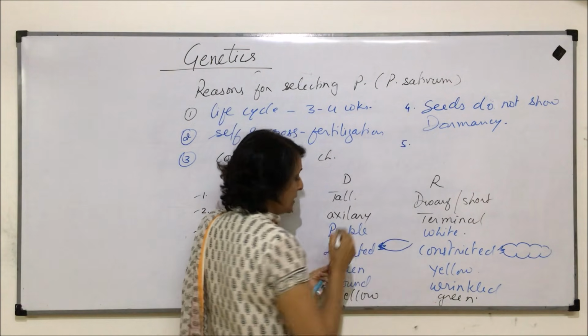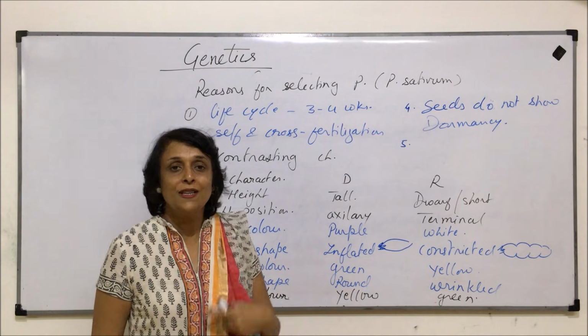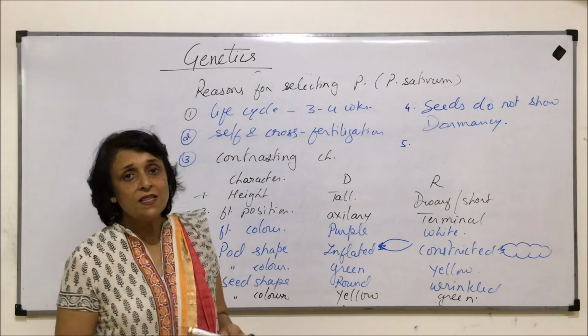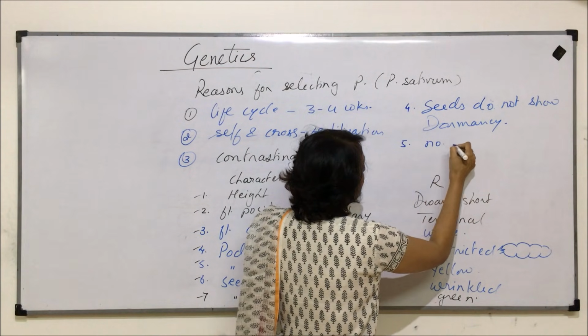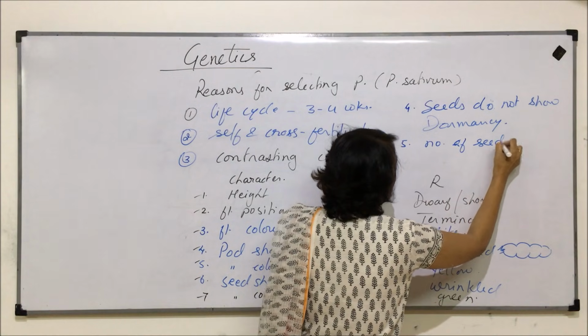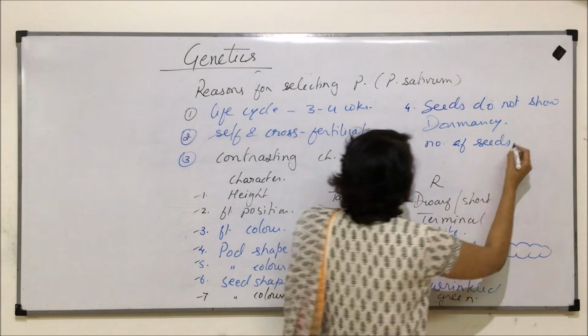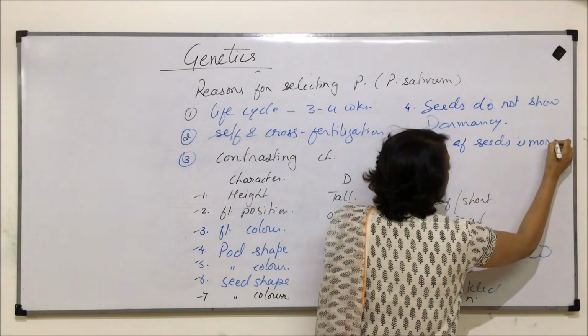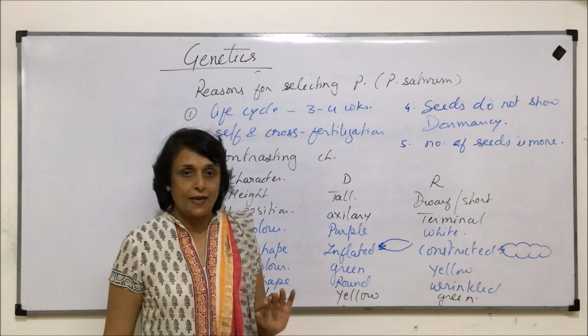One more reason is pea plants produce a large number of seeds, so the next generation gives us a bigger sample size. So the number of seeds produced per plant is more, and this helps us get a bigger sample size.